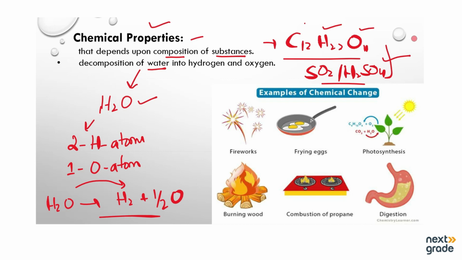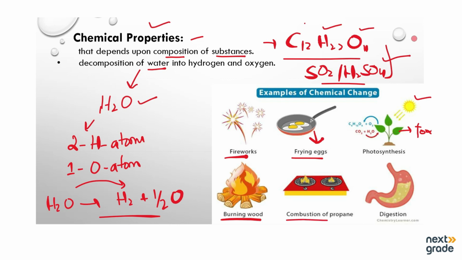For example, we have many chemical changes. Any firework, the frying egg. If we start to fry the egg, we cannot revert the change. This is known as a chemical change. On the other hand, we have photosynthesis, the process by which the plant makes food by using sunlight. This is known as photosynthesis. Next, we have the burning of wood. We cannot revert that process.